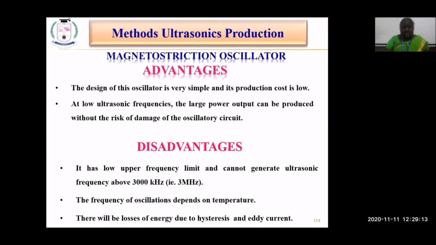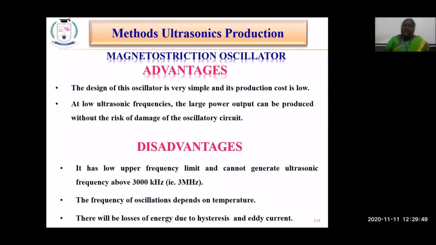So what are the advantages of this method of ultrasonic sound waves? The design of the oscillator is very simple. It is a simple experimental setup because we are going to make use of the iron rod, the coils and other things. The investment cost is very low because of the very simple circuits used. And at low frequencies, a large power output can be produced without the risk of any damage to the oscillator circuit. So it has some disadvantages.